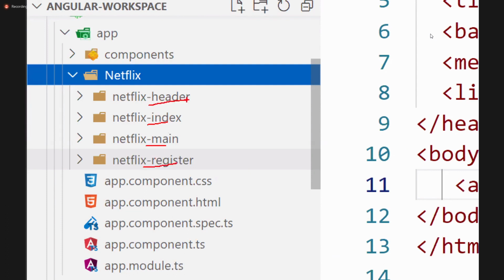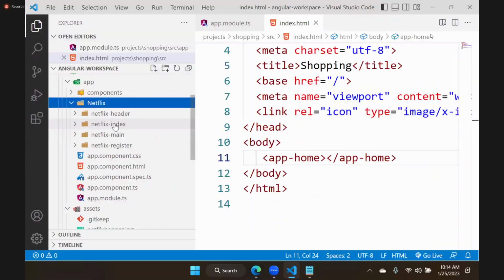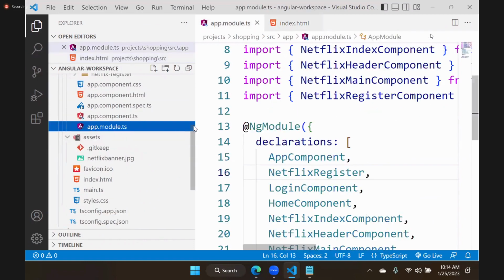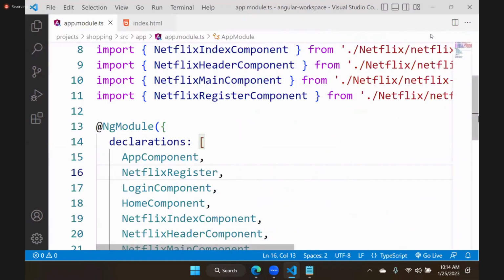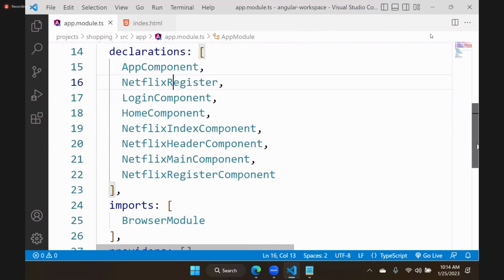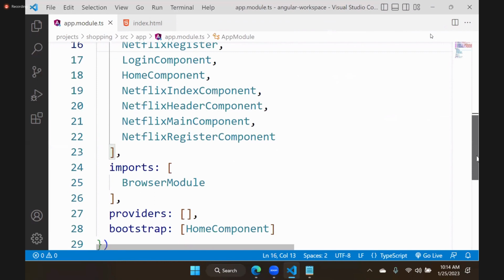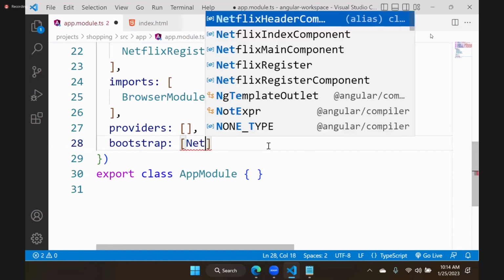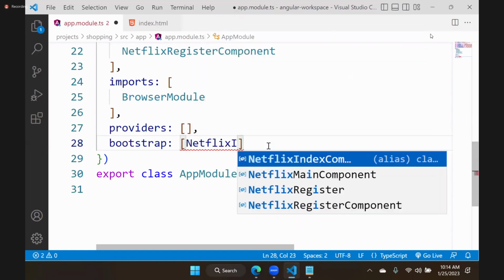We should start with which one? We should start with the index. So this Netflix index we will put in startup. In app module, see, all are registered already: Netflix index, Netflix header, Netflix main. Which one do you want in bootstrap? Netflix index component.